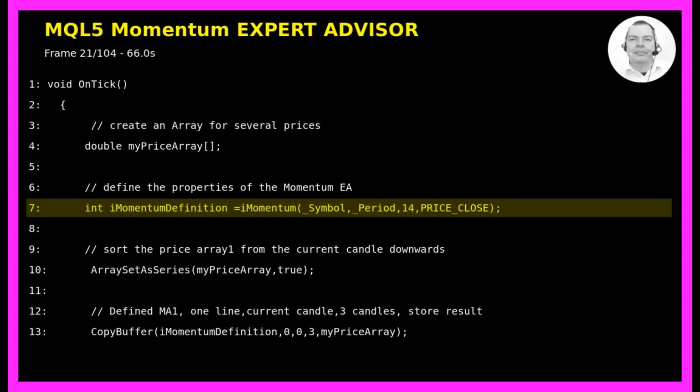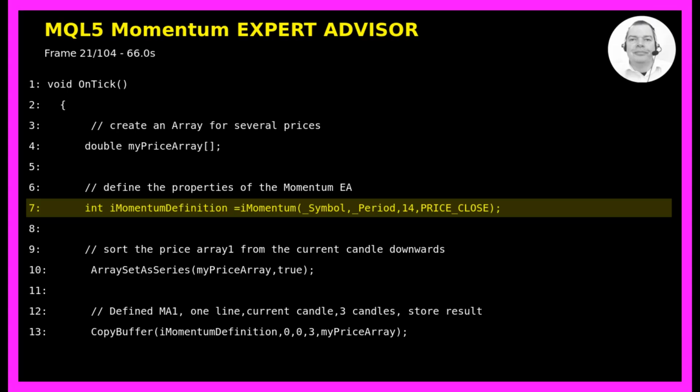Next, we define the properties for our momentum indicator. We use the iMomentum function, which creates a handle for the momentum indicator. This function takes several parameters. _Symbol represents the current symbol we are trading on. _Period represents the current time frame we are working with. 14 is the period parameter, which tells the indicator to calculate momentum over the last 14 candles. And PRICE_CLOSE specifies that we want to use the closing prices for the calculation.